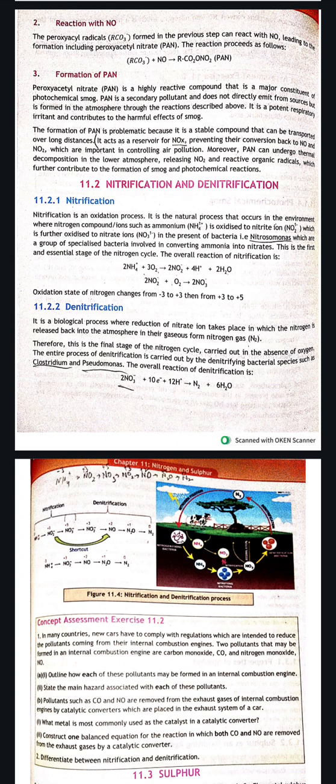It acts as a reservoir of NOx, preventing their conversion back to NO. It is stable, but PAN can undergo thermal decomposition in the lower atmosphere, releasing NO2 and reactive organic radicals, which further contribute to the formation of smoke and photochemical reactions. Here they have written that it undergoes thermal decomposition in the lower atmosphere, which releases the NO2.